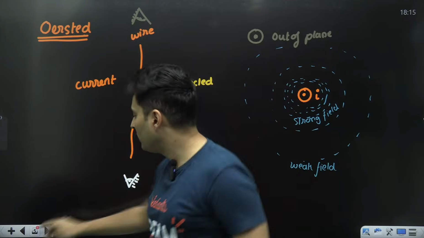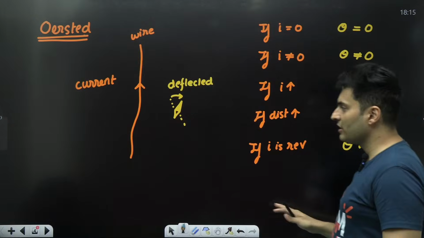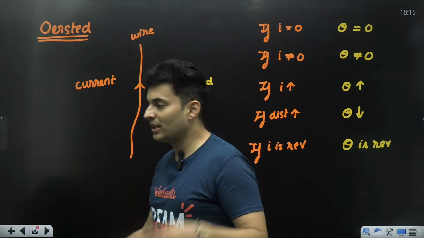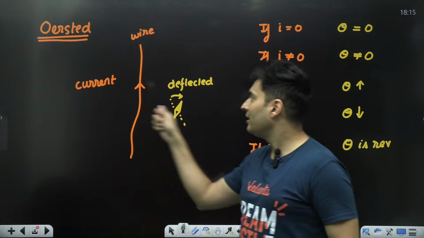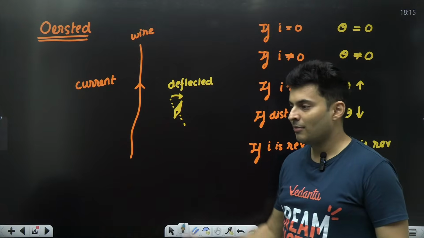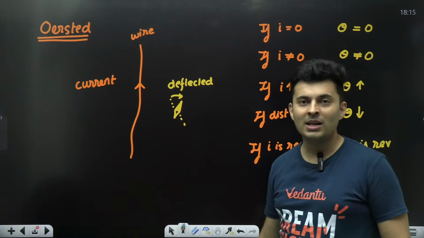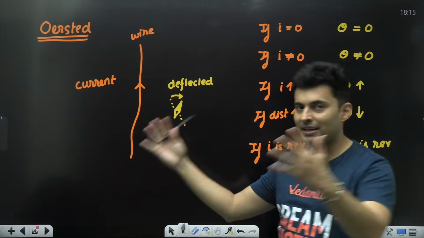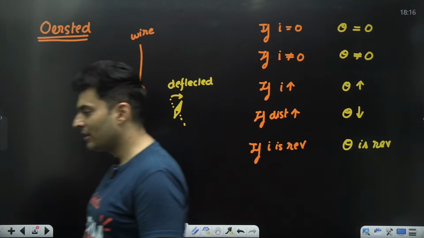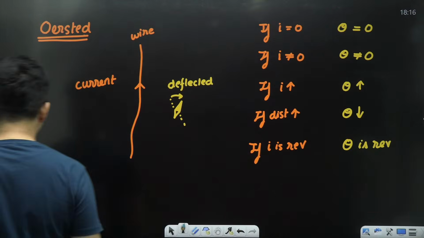So it conforms with the observations, whatever he saw, and he was then able to relate that electricity is related to magnetism. Magnetism is related to electricity. So the interlinking happened by experimental demonstration. I hope this is clear.